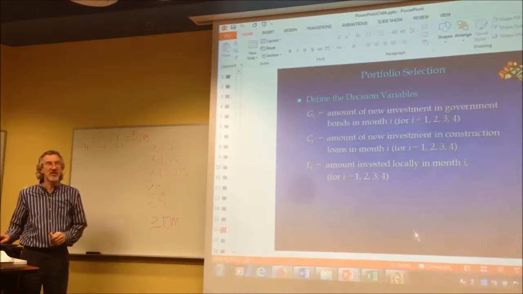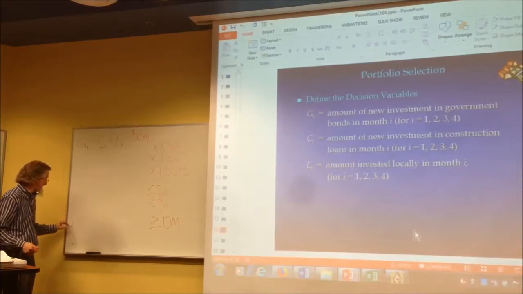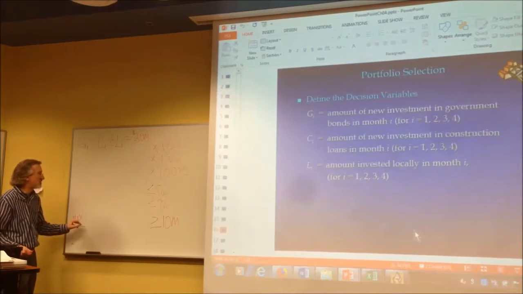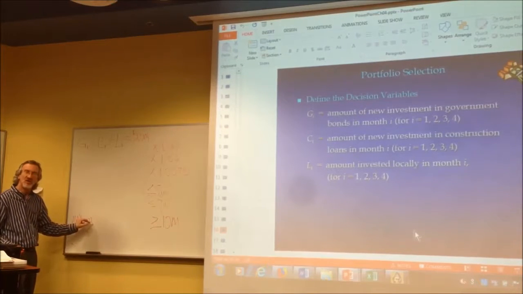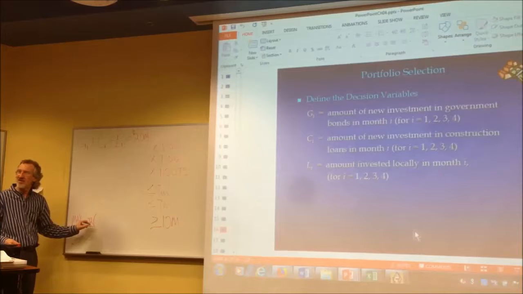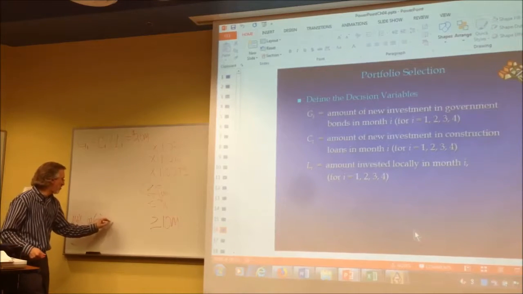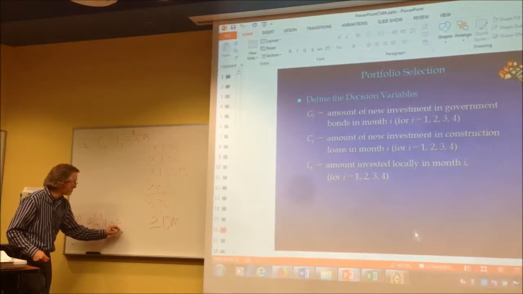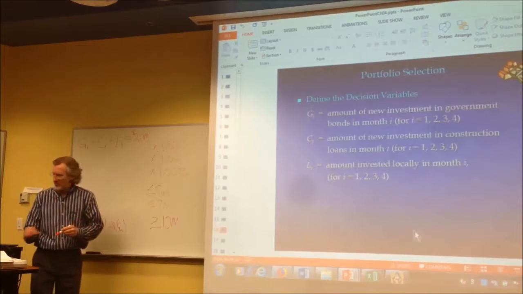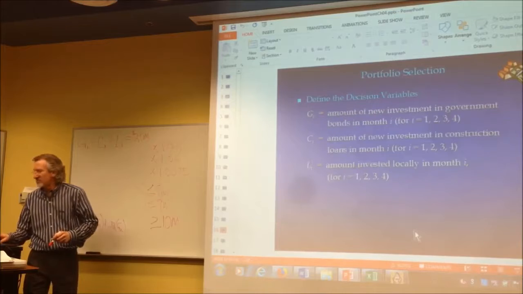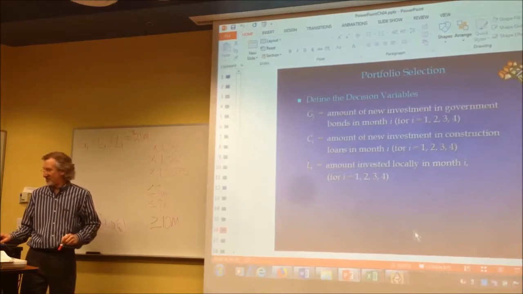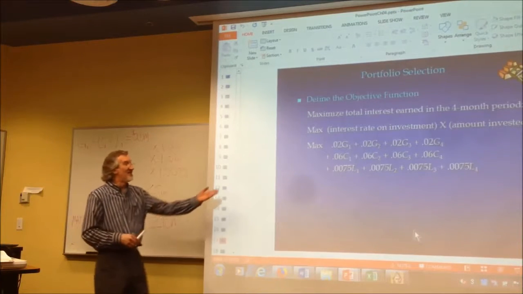That's our first constraint right there. We said we're going to maximize. Here's the objective function. How am I doing this? This is 0.02 times G1, G1 plus 0.02 times G2. Now, am I supposed to do 0.02 or 1.02? Just making sure. I might as well just show this one instead of writing this all down.